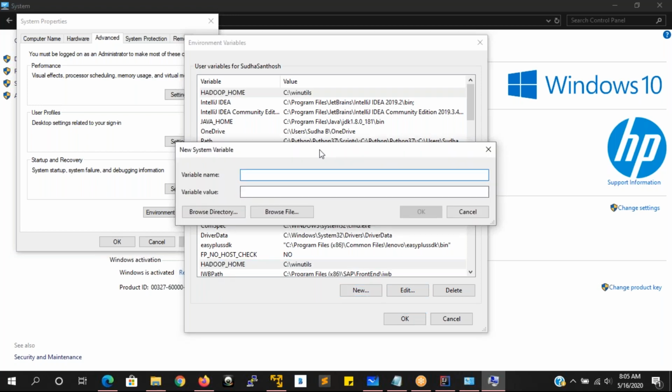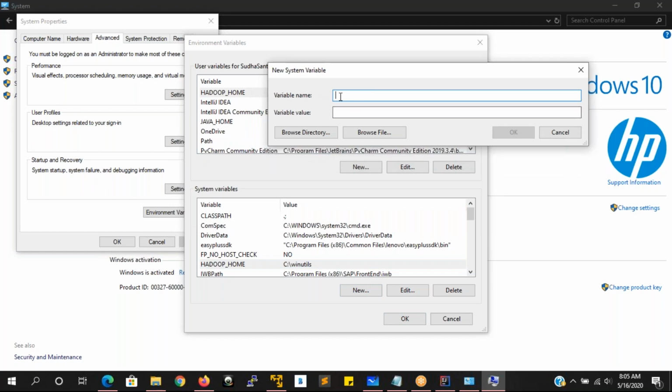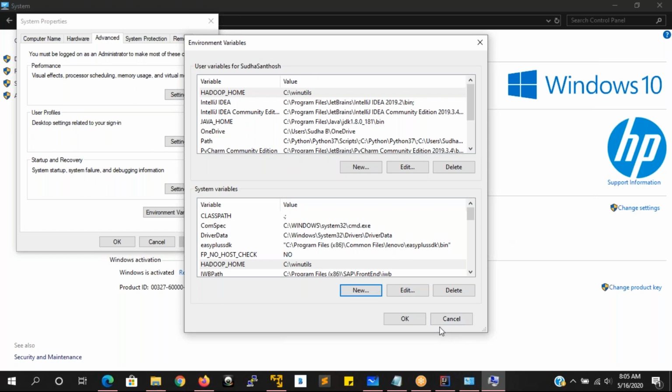When I click on new, the variable name and value will come. Variable name will be HADOOP_HOME. Variable value will be the directory which you copied, which should be pasted here. Clear? Yeah, sure, Ravi, we can do this. Just as you set up your Java path previously, with home path and bin path, the same way you have to set this path. Okay.